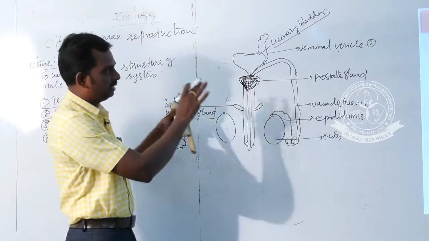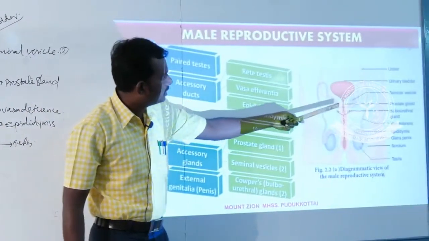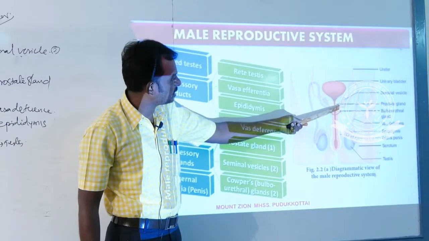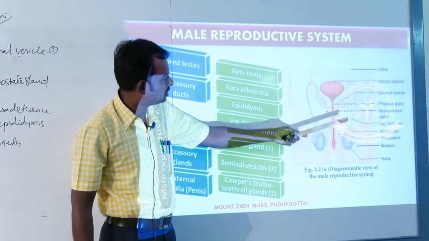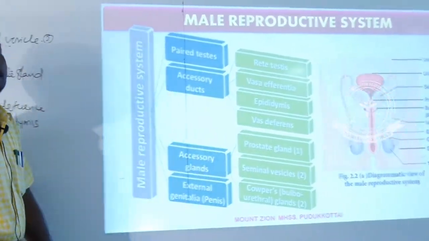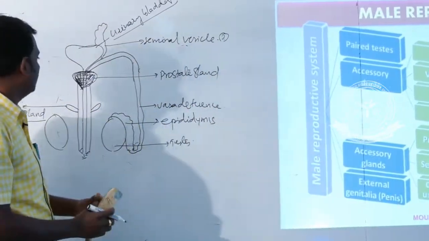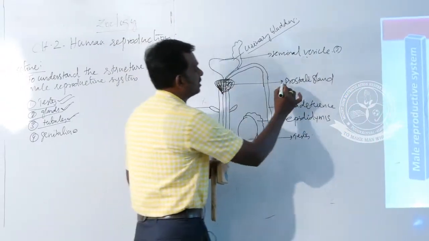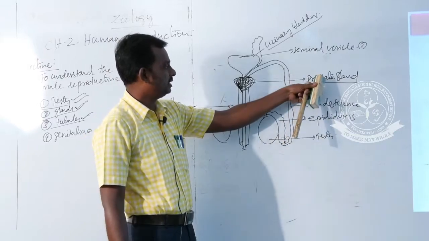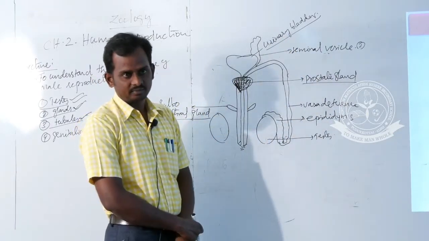This structure is a seminal vesicle. Then followed by this, the structure of the prostate gland. Then the third one is a bulbourethral gland. These are the three glands associated with the male reproductive system. Okay. Next we are going to see the various secretions and their role, as we come to the end of this session: the secretions of the prostate gland, the seminal vesicle and the bulbourethral gland.